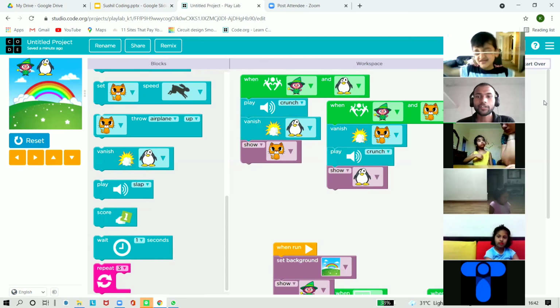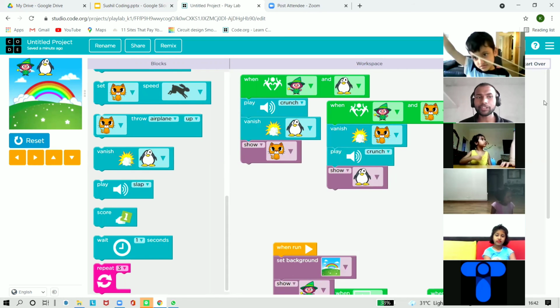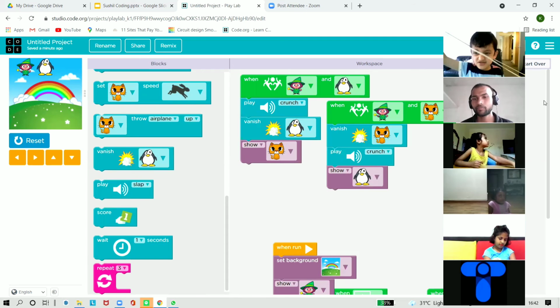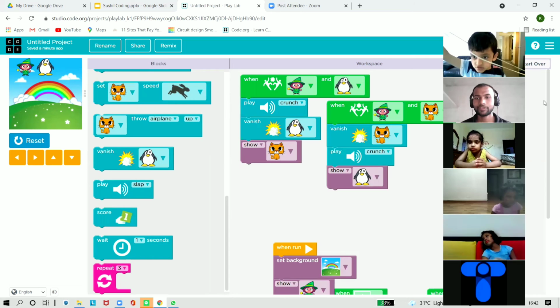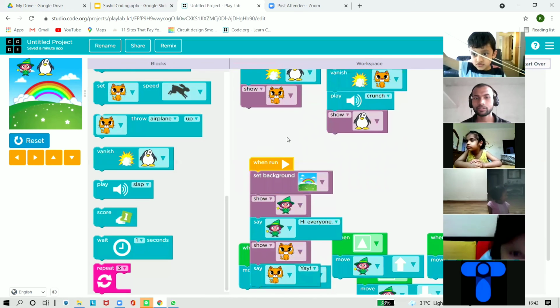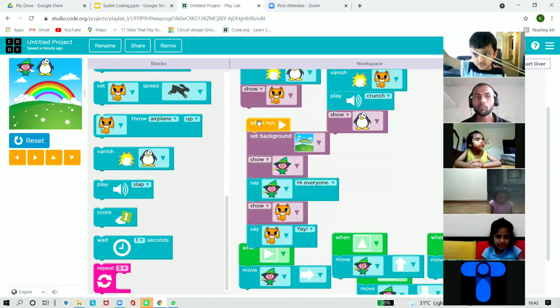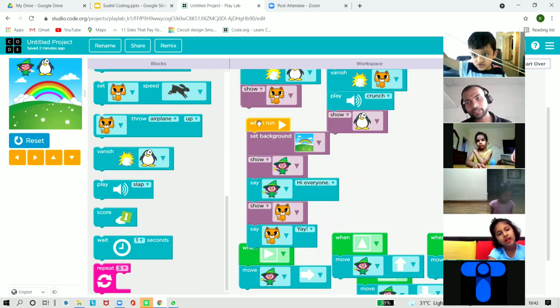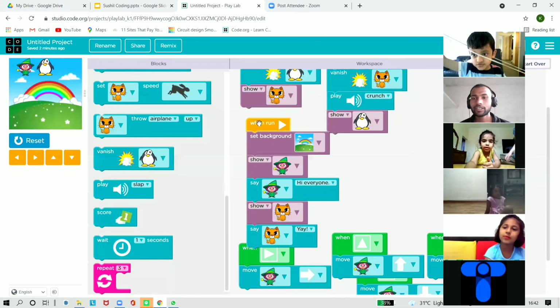Riddhi, just tell me what happens when the magician touches the cat. What happened? Riddhi, can you hear me? Yes. Okay, Riddhi, just tell me what happened when the magician touches the cat. What happened? Penguin. Okay, it happened to the penguin.